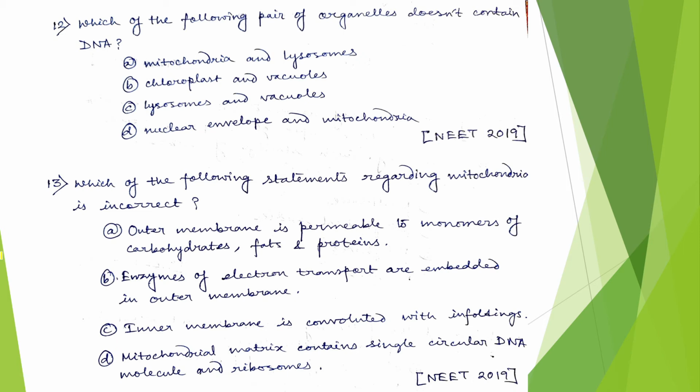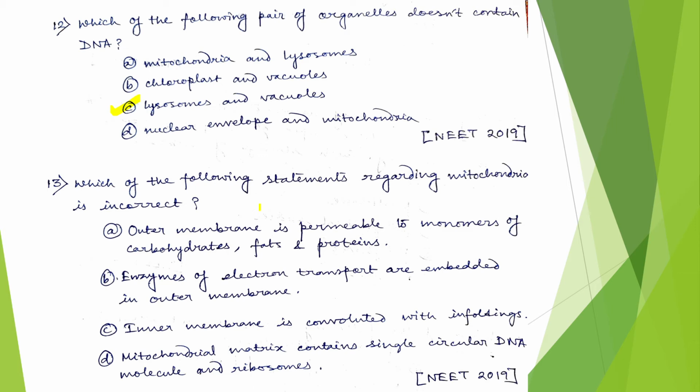Now the 12th question: which of the following pair of organelles does not contain DNA? See, mitochondria contains DNA, so it would not be the correct answer. Next, chloroplast also contains DNA, so it is also incorrect. Now the option C, lysosomes and vacuoles, both of them do not contain any DNA. And here nuclear envelope and mitochondria obviously contain DNA.